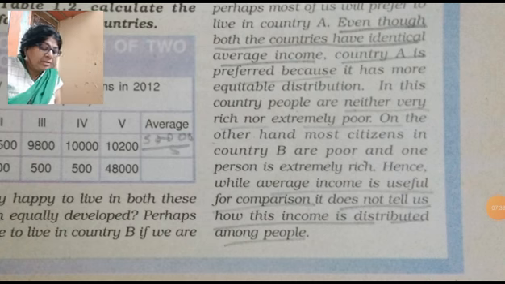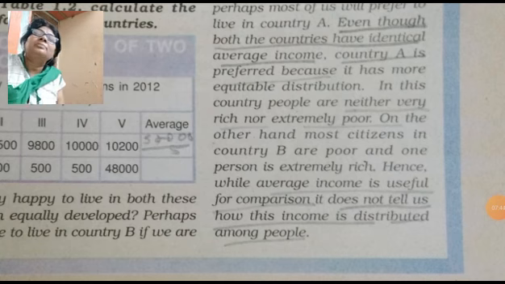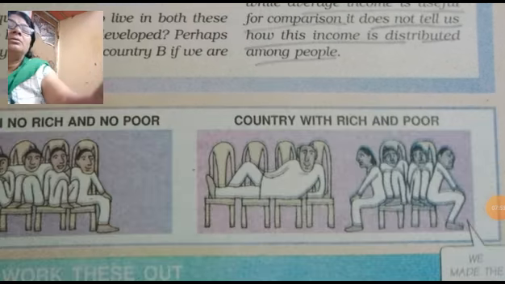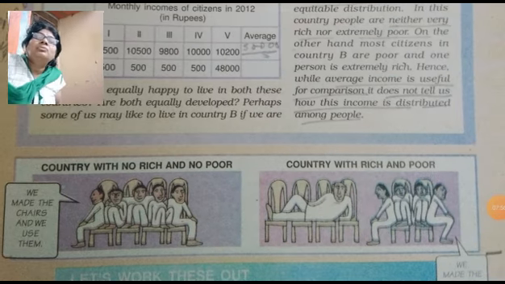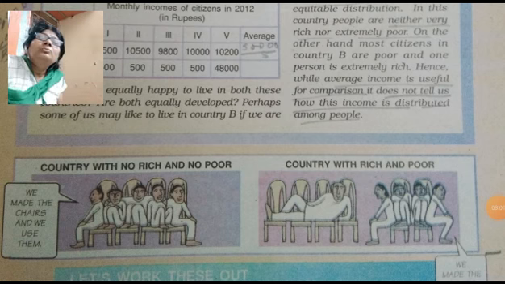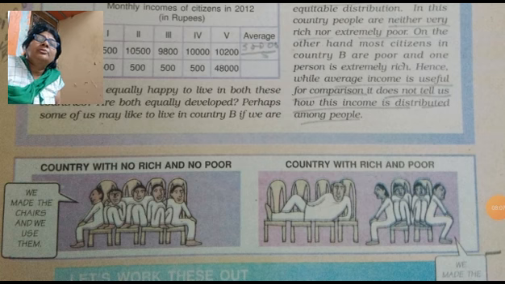So we have seen that while averages are very useful for comparison, such as average income, they hide the differences or disparities. See, two pictures are here. Country with no rich and no poor: here 4 chairs are there and 5 persons sitting over those 4 chairs. Means this country is neither rich nor poor. But in the second picture, 4 chairs are there and 1 person is there.